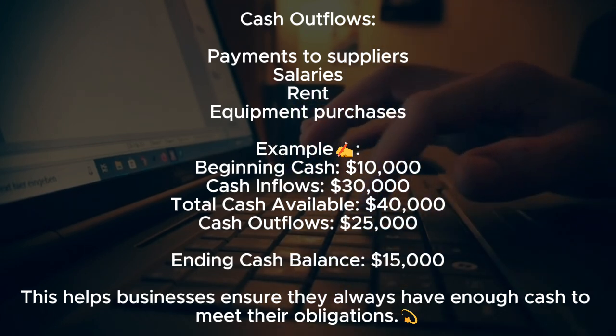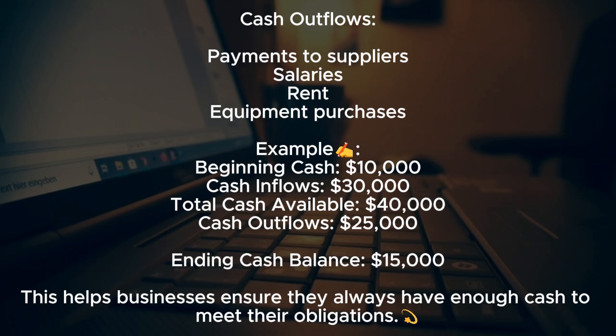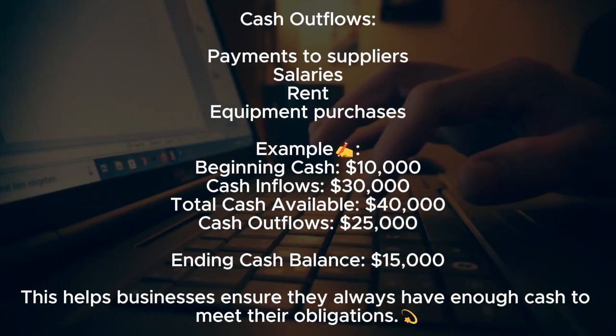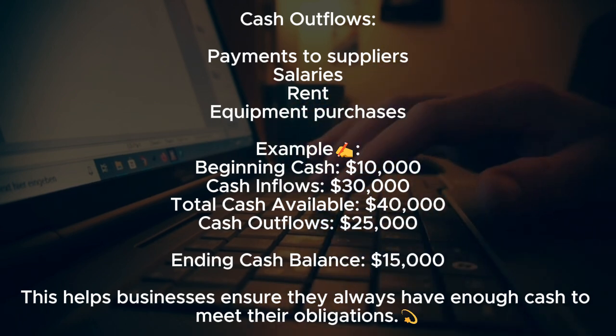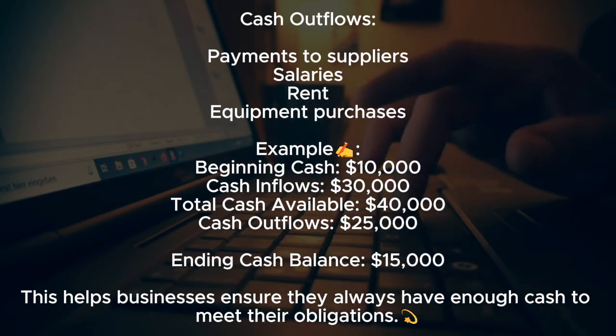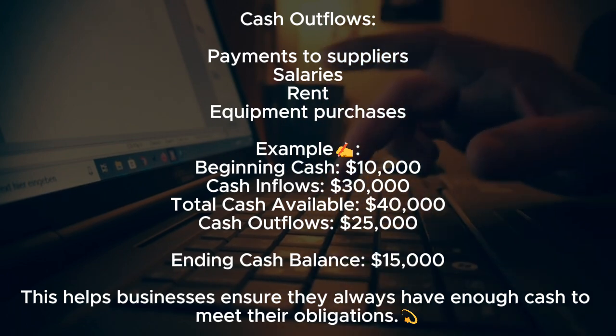Example, beginning cash, $10,000. Cash inflows, $30,000. Total cash available, $40,000. Cash outflows, $25,000. Ending cash balance, $15,000. This helps businesses ensure they always have enough cash to meet their obligations.